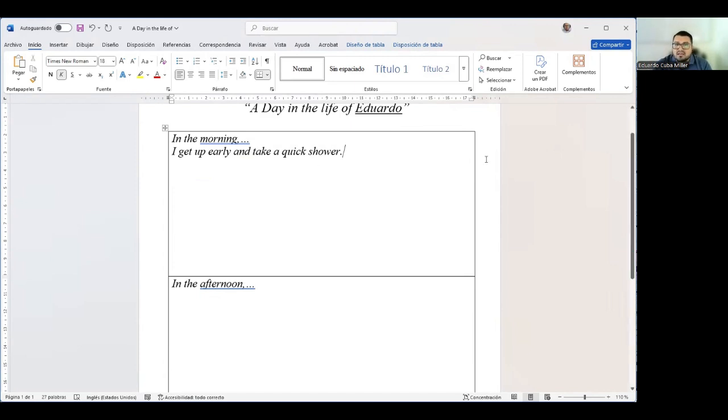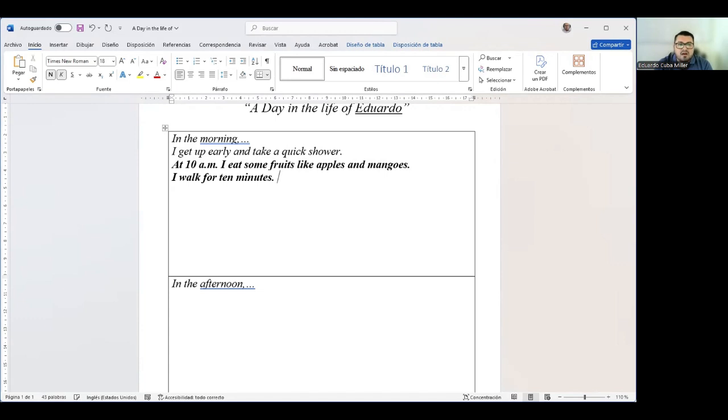Remember, guys, that we also add some specific activities that we do at specific hours. So we can also add them. For example, at 10 a.m., I eat some fruits. I can also add extra information. I eat some fruits like apples and mangoes, maybe.